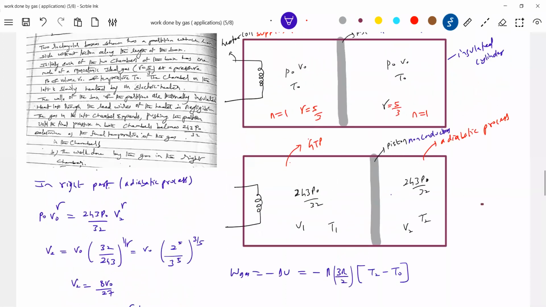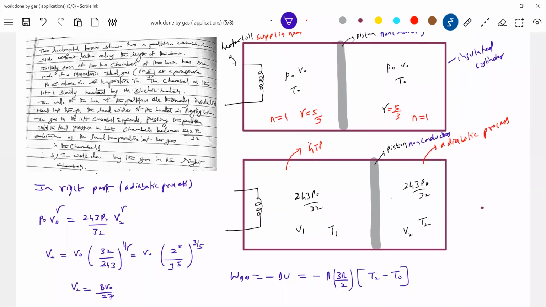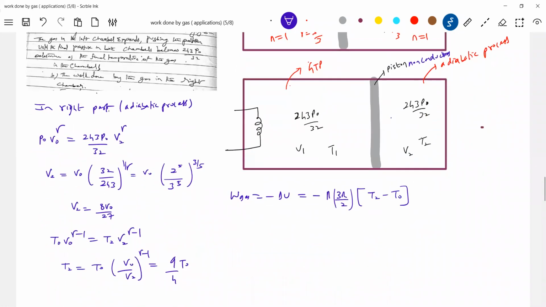So I think it's 1 mole, no? 1 mole of gas in each part. Okay, this will be minus 3R by 2, 9 T naught by 4 minus T naught. That is 15 R T naught by 8. Negative, what do you mean by negative? Volume decreases. Work done by gas.